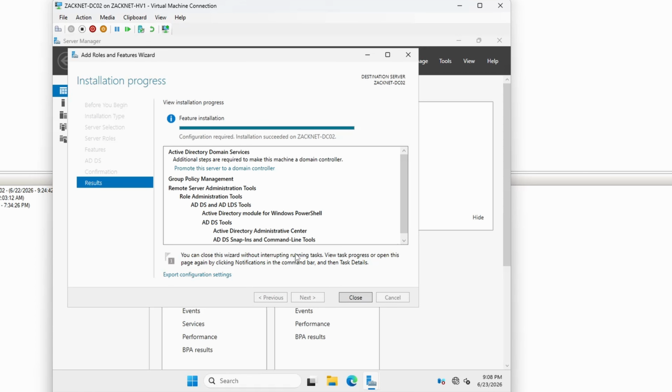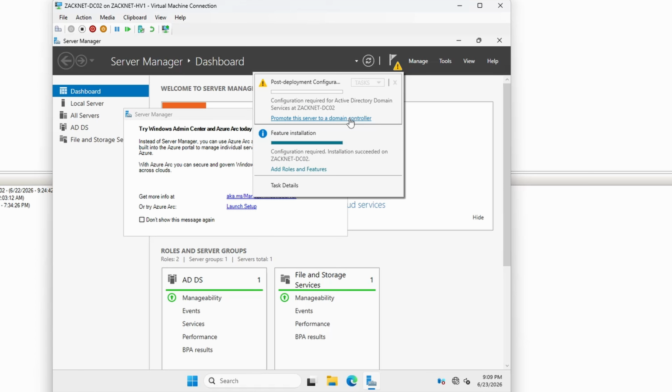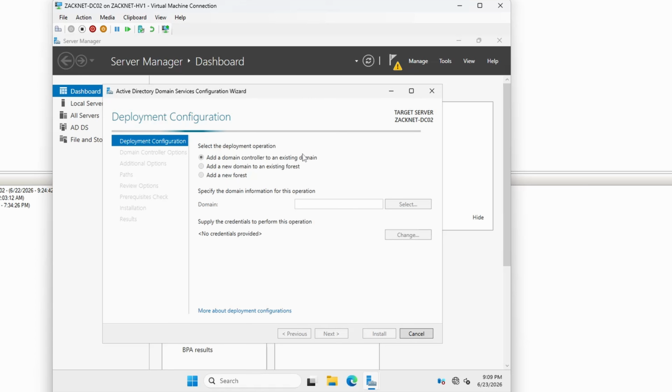All right, so it looks like it's done installing and it requires configuration. So hit close on this guy and we will click the flag and we will promote the server to a domain controller with a difference. We're going to add a domain controller to an existing domain. This is the only difference that we're doing. And let's type in our domain name that we selected earlier.